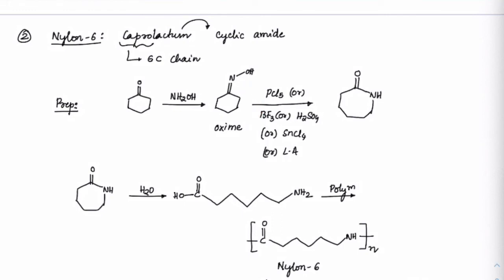So this bond will break, this pi bond will support here, and this group will leave. Then this carbon will become C double bond O. That's how we get this amide form, which is called caprolactam, also known as a cyclic amide.